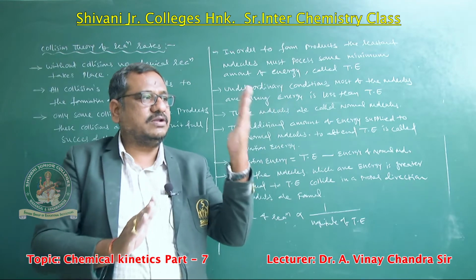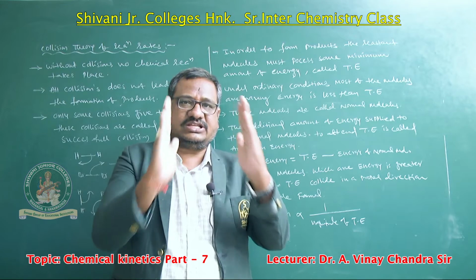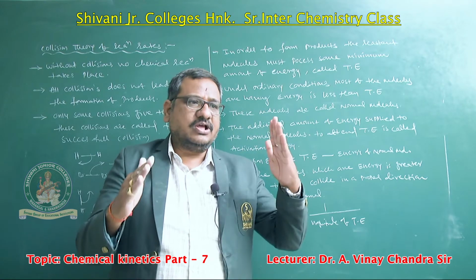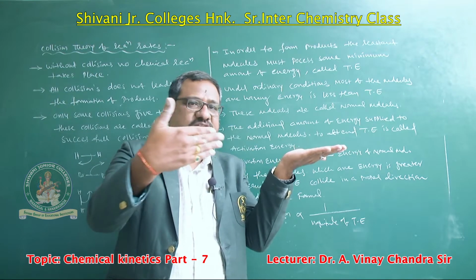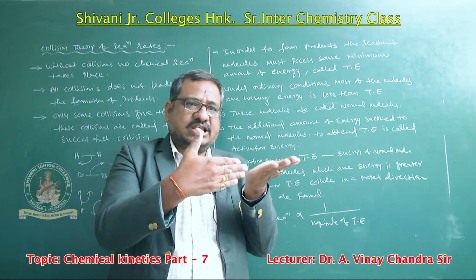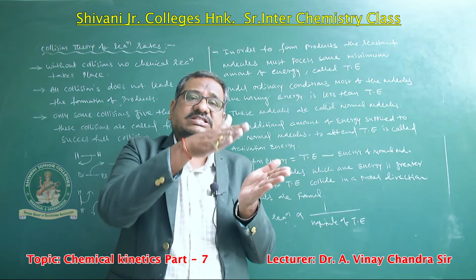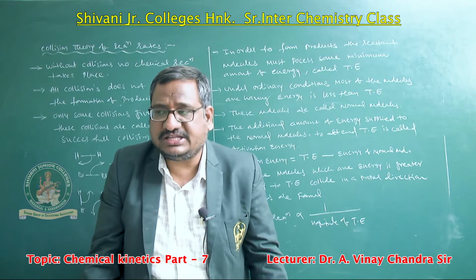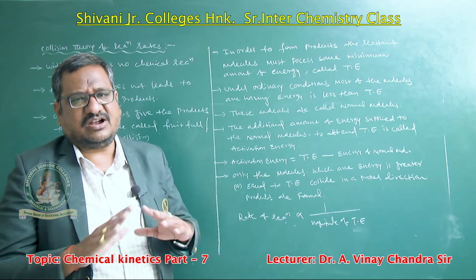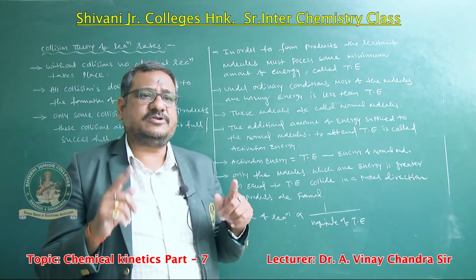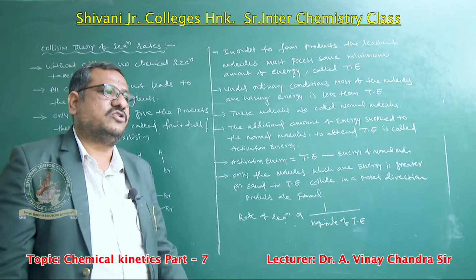For example, if one molecule is in this direction and another molecule is in that direction, there is no proper collision. Collisions are there, but they are not proper collisions. The same axis is needed. When they are on the same axis, the collision rate increases, and due to that, product formation is easy. So random collisions do not lead to the product. Only proper collisions, meaning collisions along the same axis, make product formation easy.